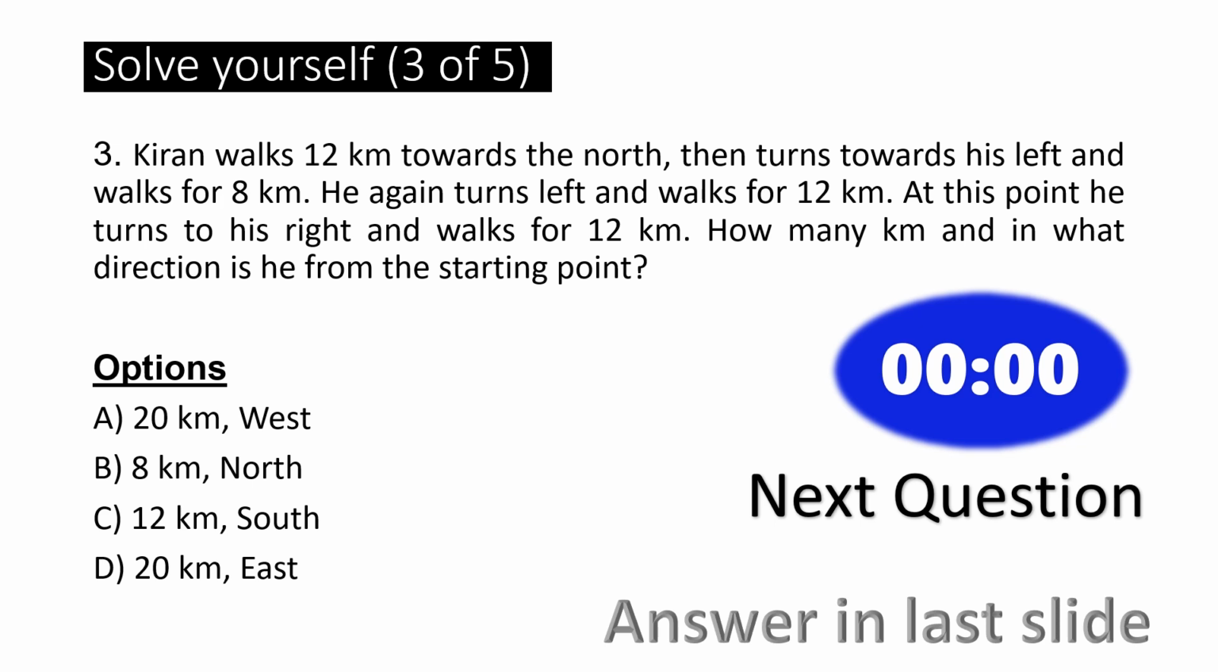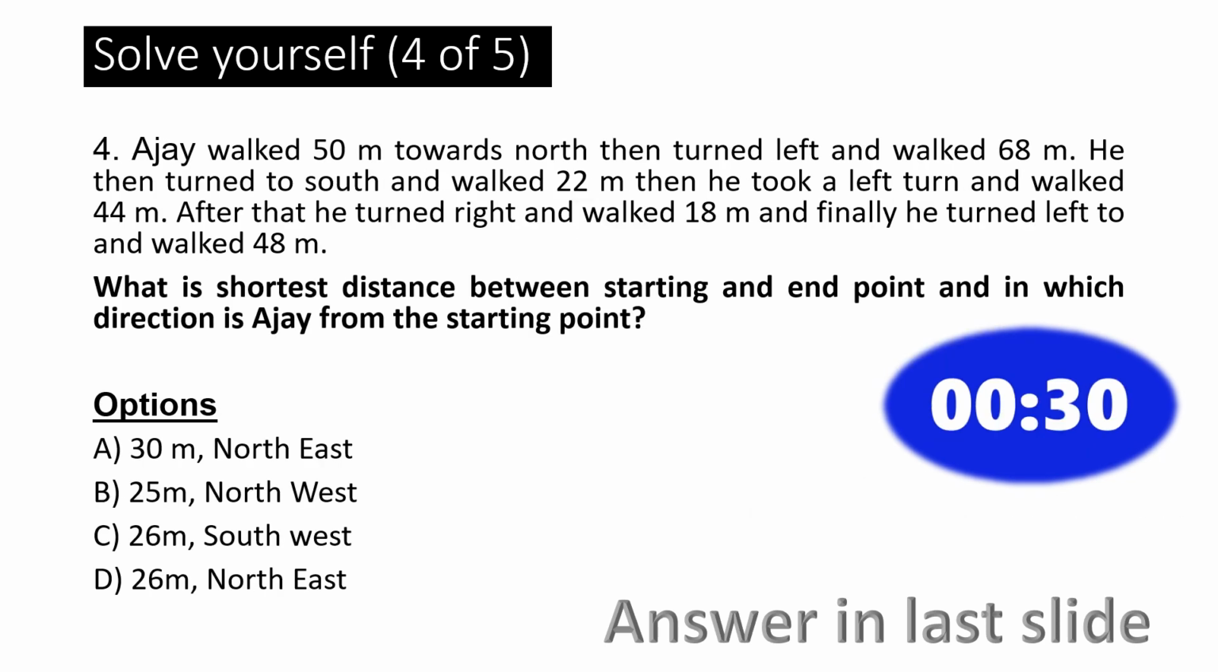Next question. Question number 4. Ajay walked 50 meters towards north, then turned left and walked 68 meters. He then turned to south and walked 22 meters. Then he took a left turn and walked 44 meters. After that, he turned right and walked 18 meters. And finally, he turned left to walk 48 meters. What is the shortest distance between starting point and end point, and in which direction is Ajay from the starting point?